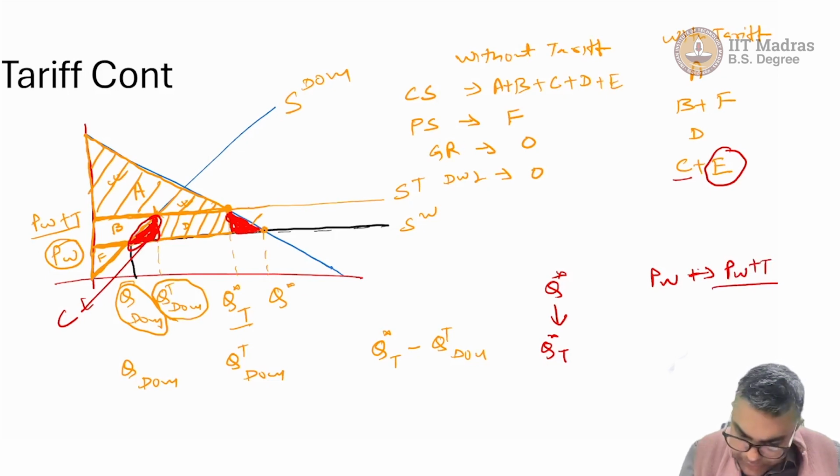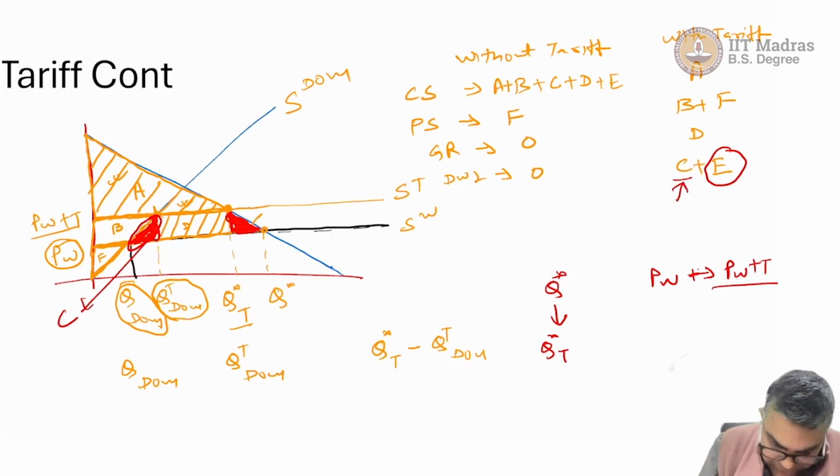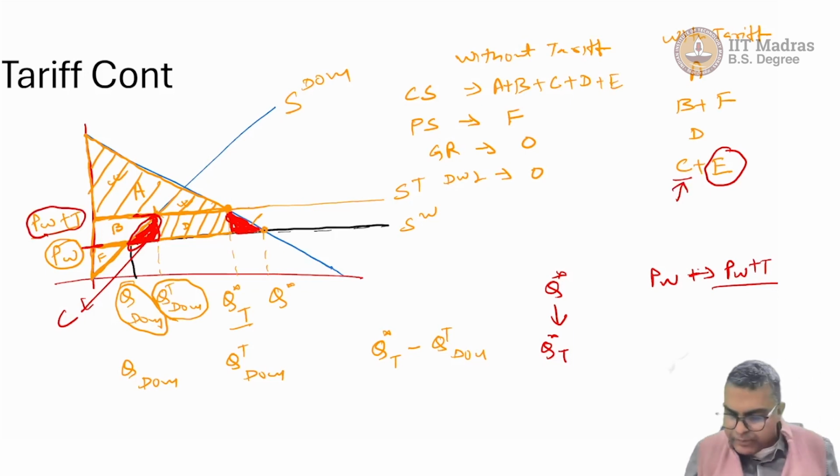Notice these items were bought at PW, now these items are being bought at PW plus T, and because of that inefficiency, this deadweight loss of C is coming. So we should understand this.